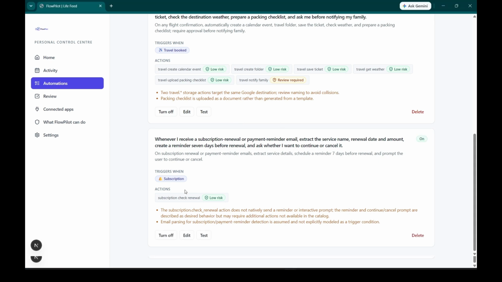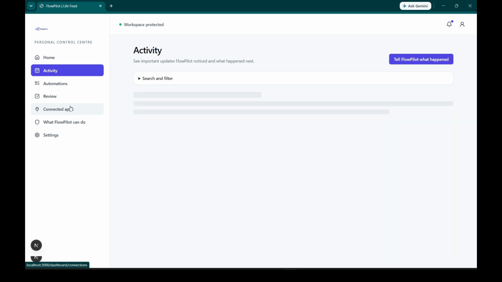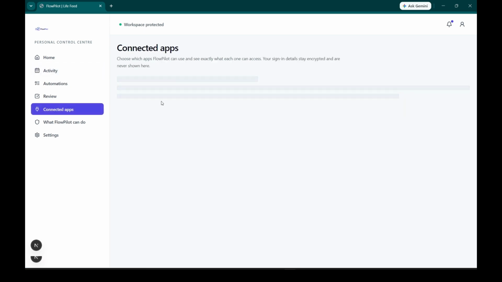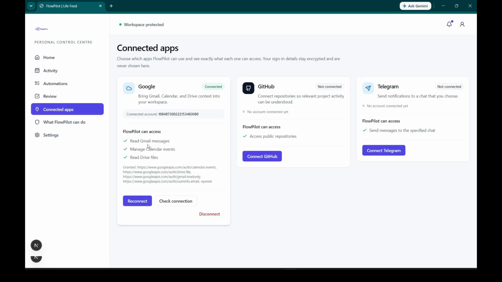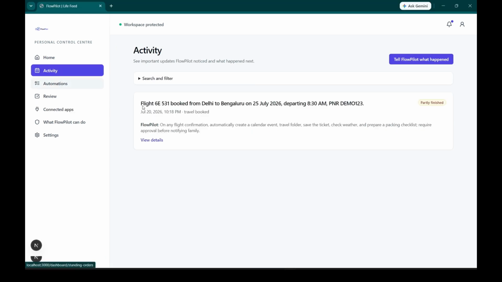FlowPilot turns the event into a deterministic action graph. Organize the trip, prepare reminders and an itinerary, and separate safe work from consequential work. Every step shows its rationale, connector, and risk. The AI proposes. Policy decides what may proceed.